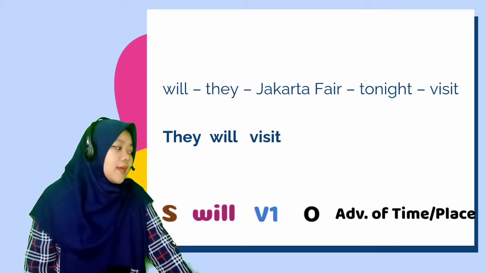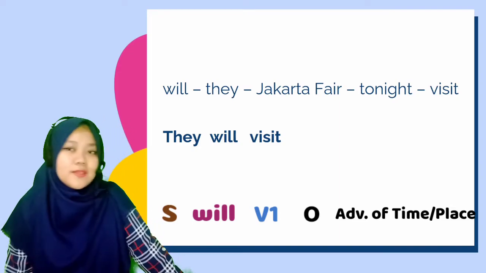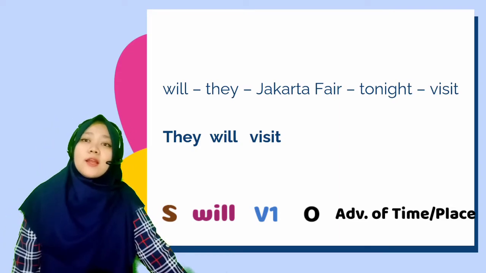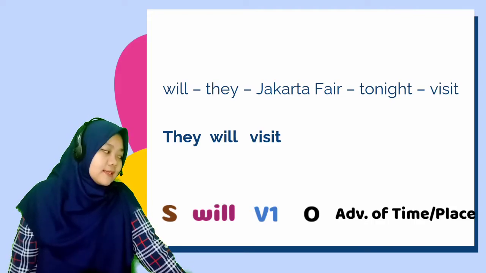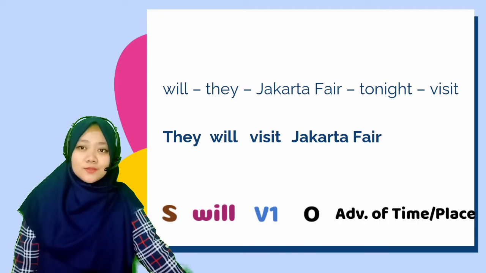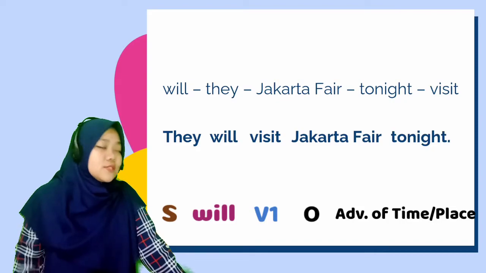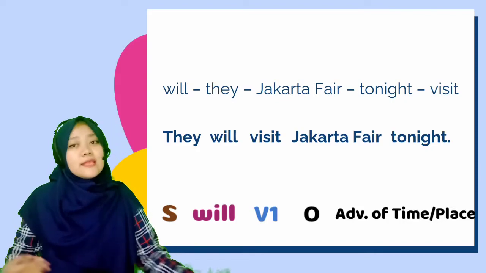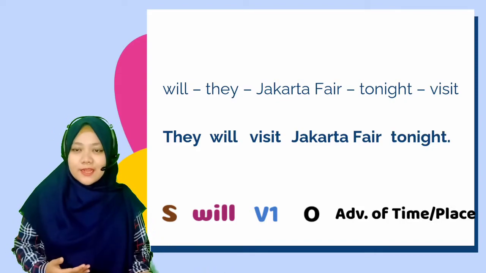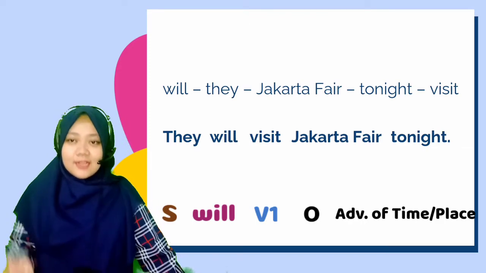And then after the verb 1, okay, adverb of place or object. Jakarta Fair. And then adverbs of time, keterangan waktu. Keterangan waktunya adalah tonight. So, the right sentence is they will visit Jakarta Fair tonight. Understand? I hope you understand.